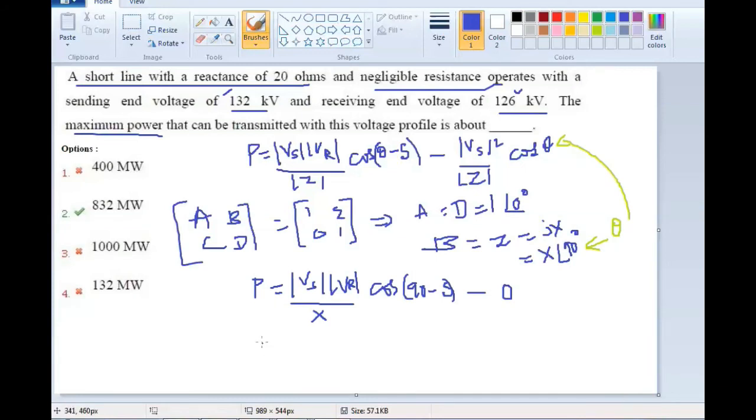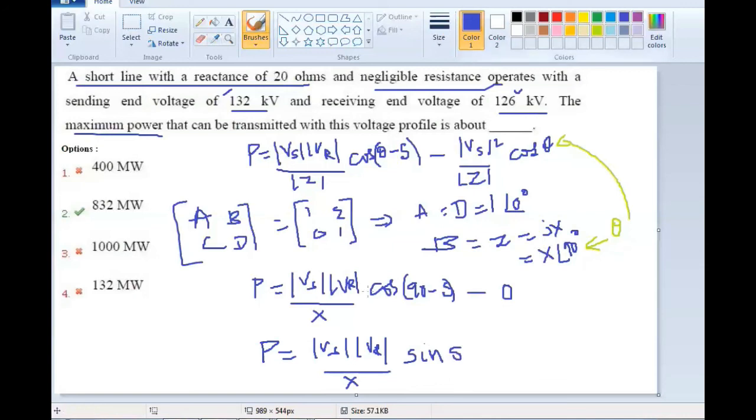Now we can write P equal to Vs magnitude, Vr magnitude divided by X, cos of 90 minus delta, which will be sine delta.